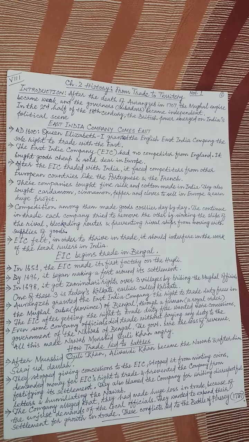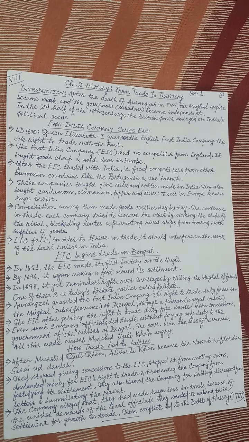Hello children, today we are starting history chapter number 2, From Trade to Territory. Among the early Mughals, the last Mughal emperor was Aurangzeb, who died in the year 1707. After his death, the Mughal empire became weak and started disintegrating.